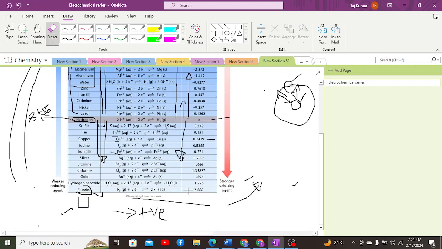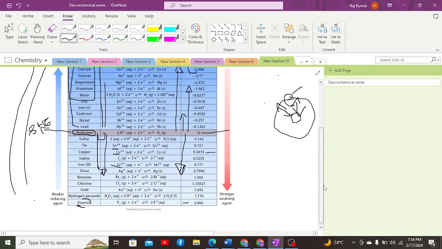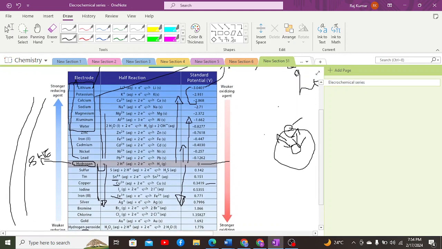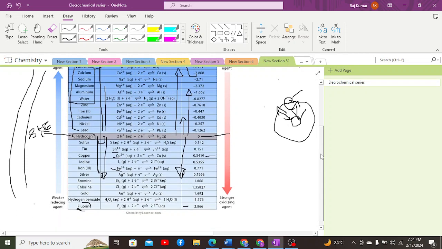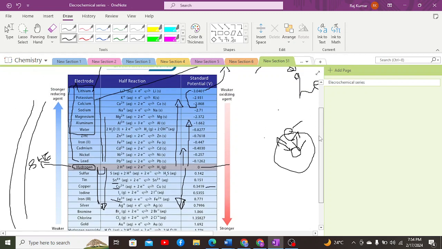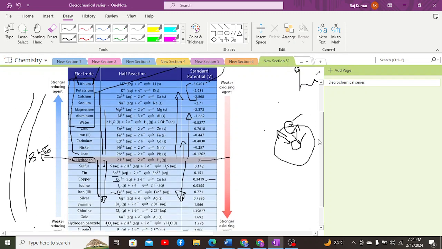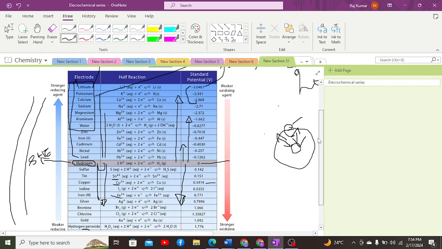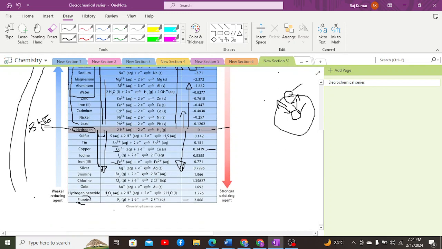The fourth application which I would like to discuss is reactivity, such that we can find the reactivity of metals with the help of the electrochemical series. Group 1 and 2A metals are highly reactive, so they are kept at the higher oxidation potential value. The reason is that they have less density and high volume, due to which they tend to remain less stable and more reactive, and they have a high standard potential of oxidation.